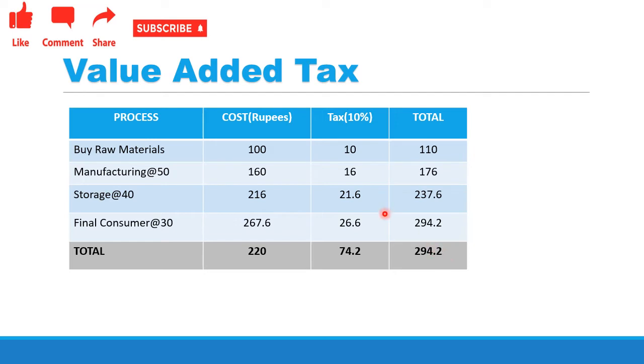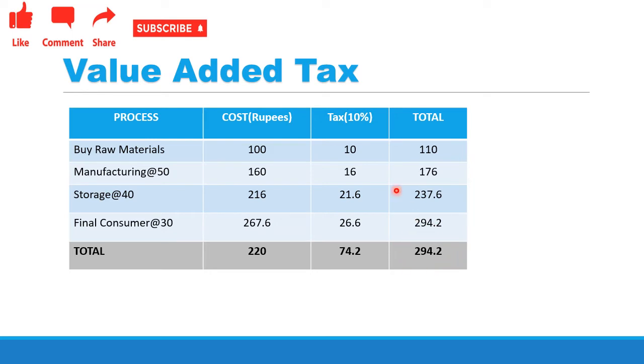So once the raw materials are bought for 10 rupees, again this 10 is added along with this 16, right? 6 plus 16. It is actually like that. This person adds 10% of his tax along with the cost. So again this manufacturer is calculating his tax as 100 plus 10 plus his 50. This process goes on till it reaches the final consumer.